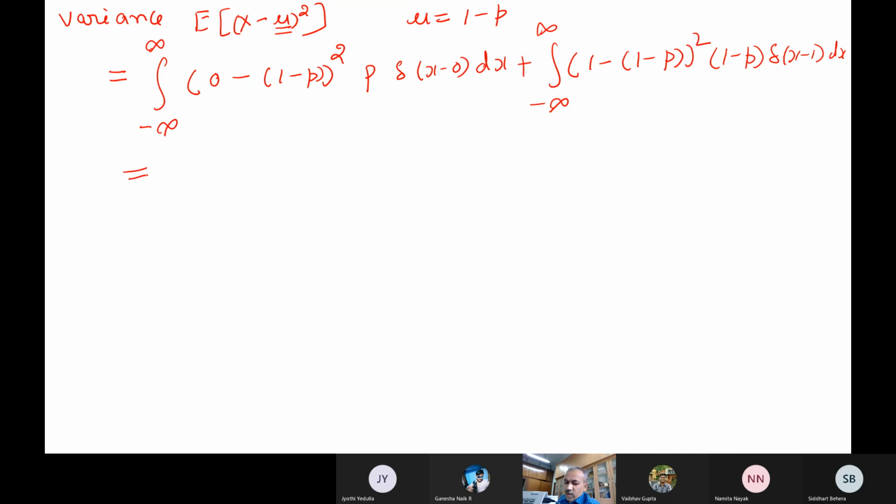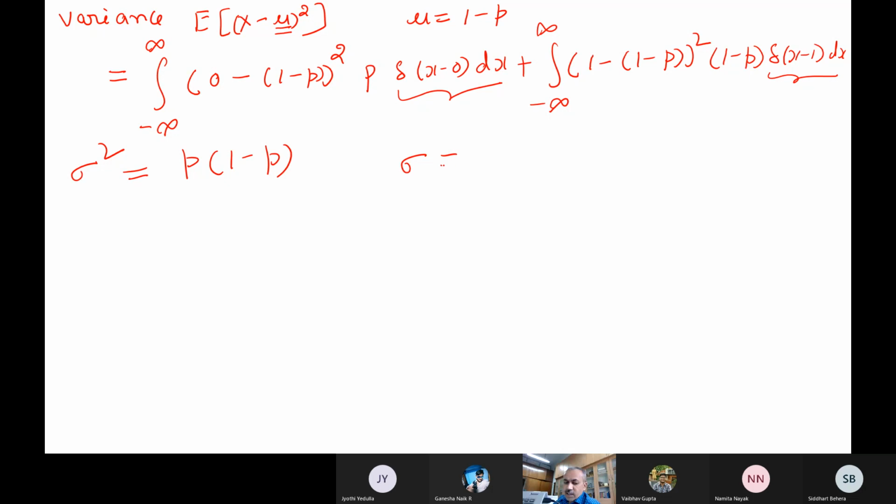Now tell me what is the value you get finally. After doing this, the integral will go to the Dirac delta function. So what's the area under the Dirac delta function? Basically the area under the Dirac delta function is 1. So you do a little bit of algebra here. This turns out to be p into 1 minus p. So this is the variance.